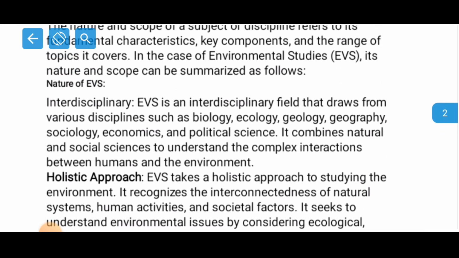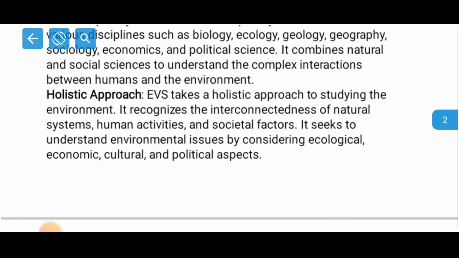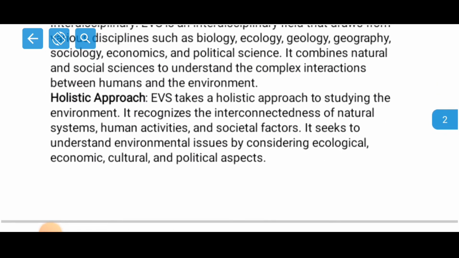Now here we'll see the nature of EVS. Interdisciplinary we have seen. Now let us see the holistic approach. So another nature of environment is the holistic approach. EVS takes a holistic approach to studying the environment. It recognizes the interconnectedness of natural systems, human activities, and societal factors. It seeks to understand environmental issues by considering ecological, economic, cultural, and political aspects.